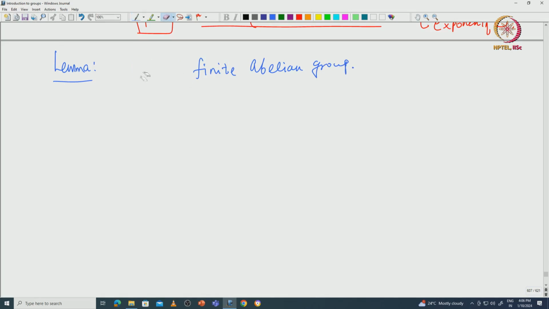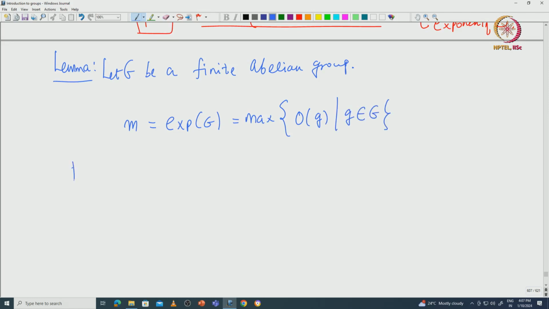Okay. So G is a finite abelian group. Then we can define what is called M, which is also called the exponent of G. This is going to be the maximum order of elements of G possible, so M is the max of the orders of elements of G. Then what one can prove is that the order of x divides this M for all x in G. Once you define this exponent, the order of any element of G must divide the exponent of G.